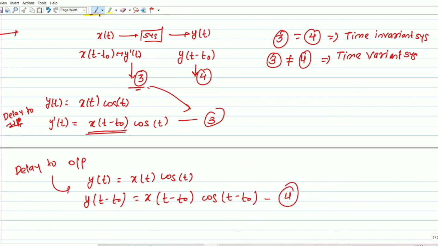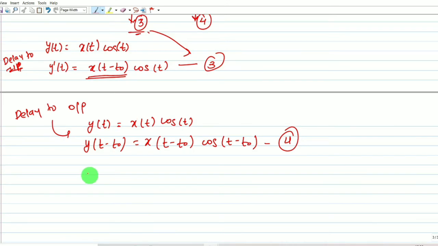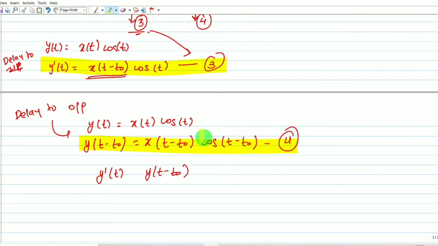Can we comment about equations 3 and 4? Here y dash t and y of t minus t naught. Are both equal or not equal? This is our equation number 3 and this is our equation number 4. By looking at equation 3 and equation 4, we can say both are not equal.